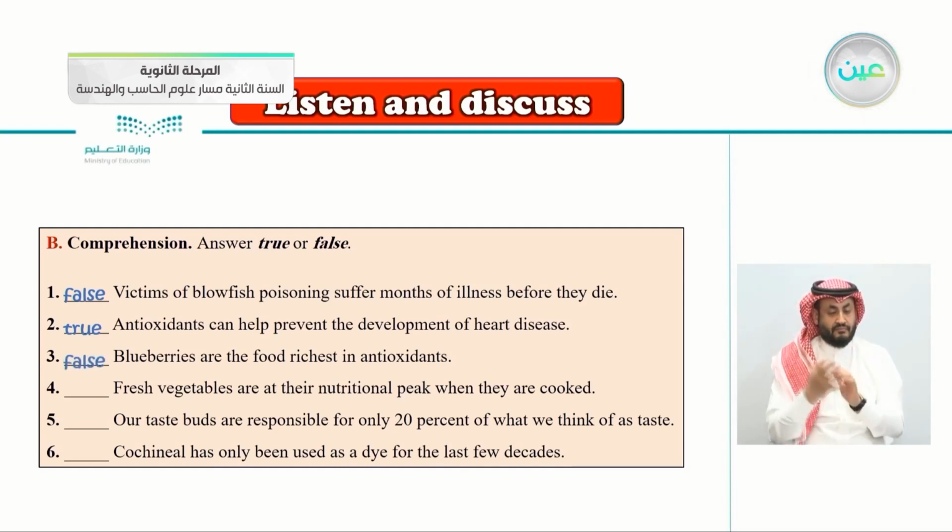Number 4, fresh vegetables are at their nutritional peak when they are cooked. Is this right or wrong? True or false? Of course, it's false. Our taste buds are responsible for only 20% of what we think of as taste. So this is true because 80% comes from the smell and 20%, as mentioned here, from the taste buds. Last one, cochineal has only been used as dye for the last few decades. So this is an obvious false.